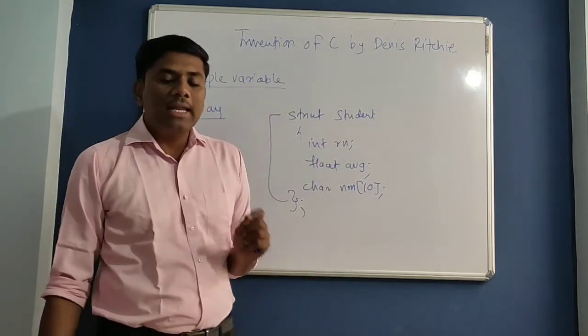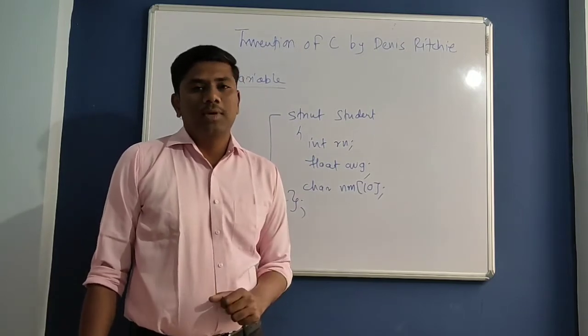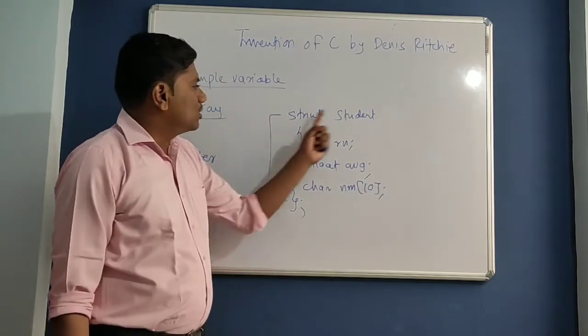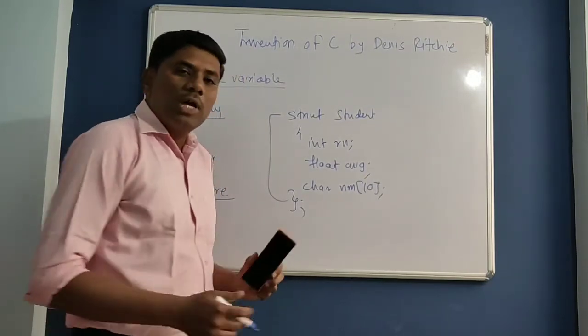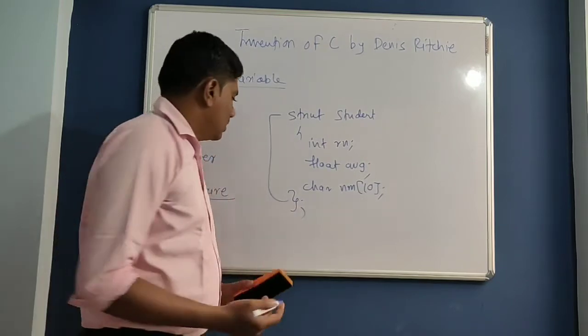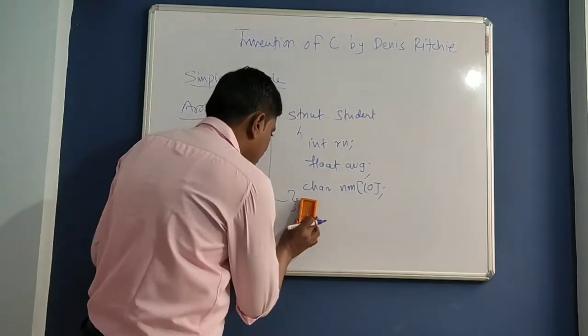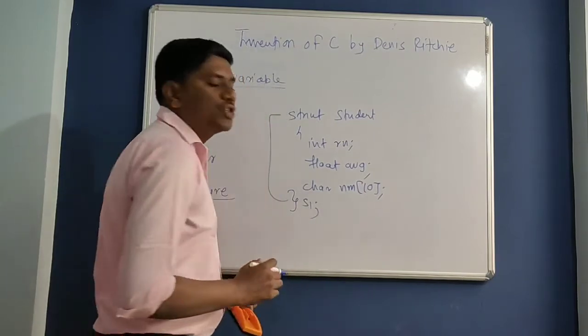Array is a collection of elements having similar data type, so that drawback is overcome by using structure. Getting? Now see, suppose I want to store information of one student. Then I need to take one structure variable.